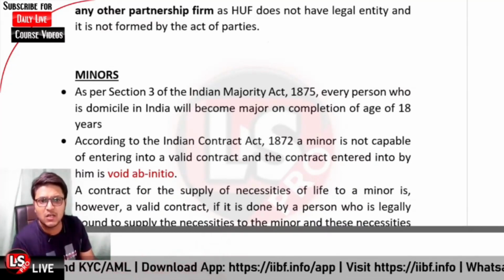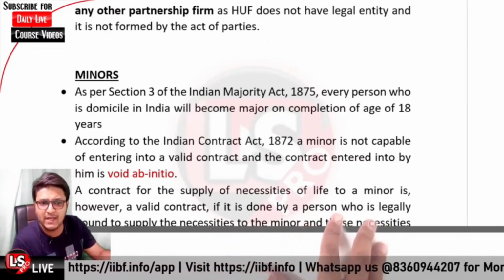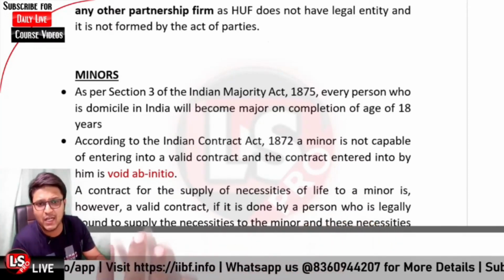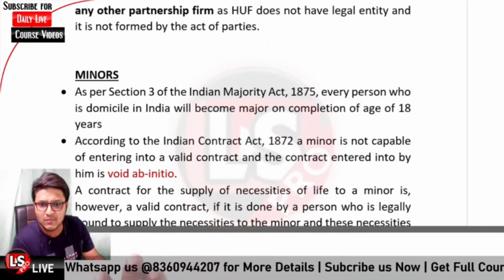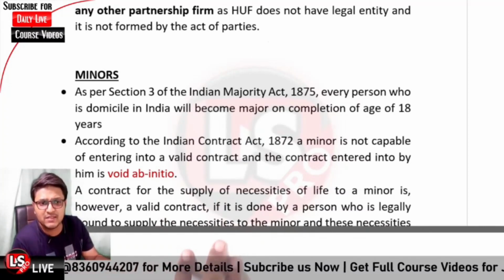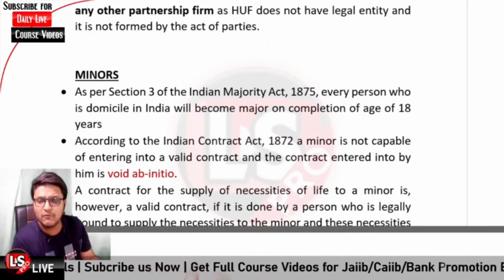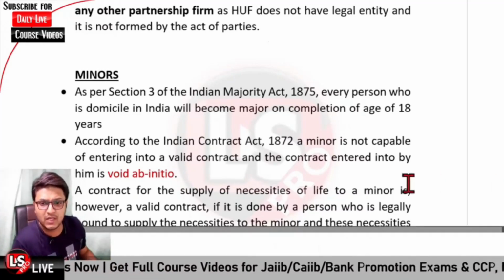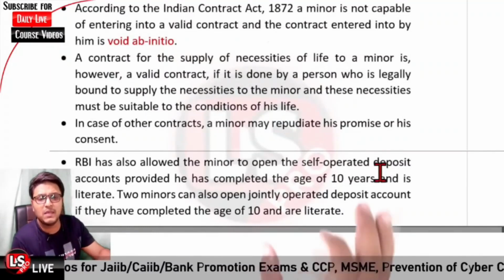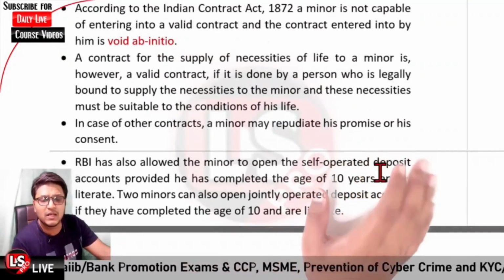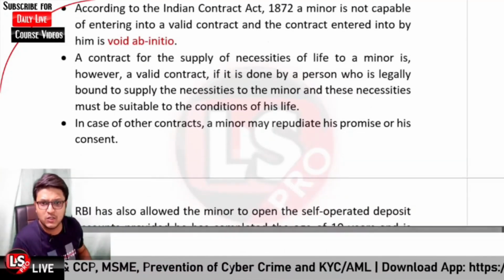And further, a contract for supply of the necessities of life to a minor is, however, a valid contract. So if you are entering into any contract with the minor so as to supply the necessities for the life of the minor, that would be a valid contract. Otherwise it is not. Then, in case of other contracts, a minor may repudiate his promise or his consent. Now let me give you a case study based upon it, and you will be giving the answer regarding it.